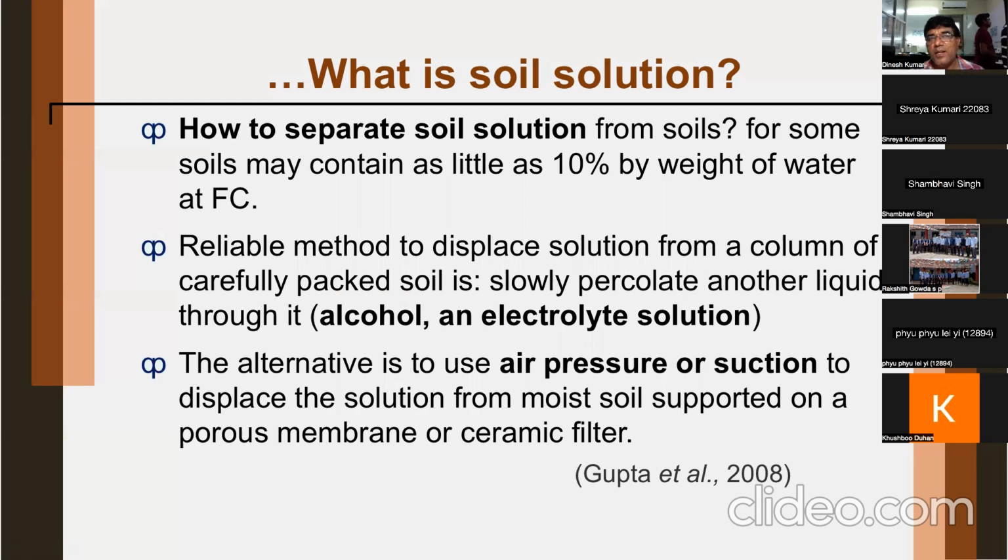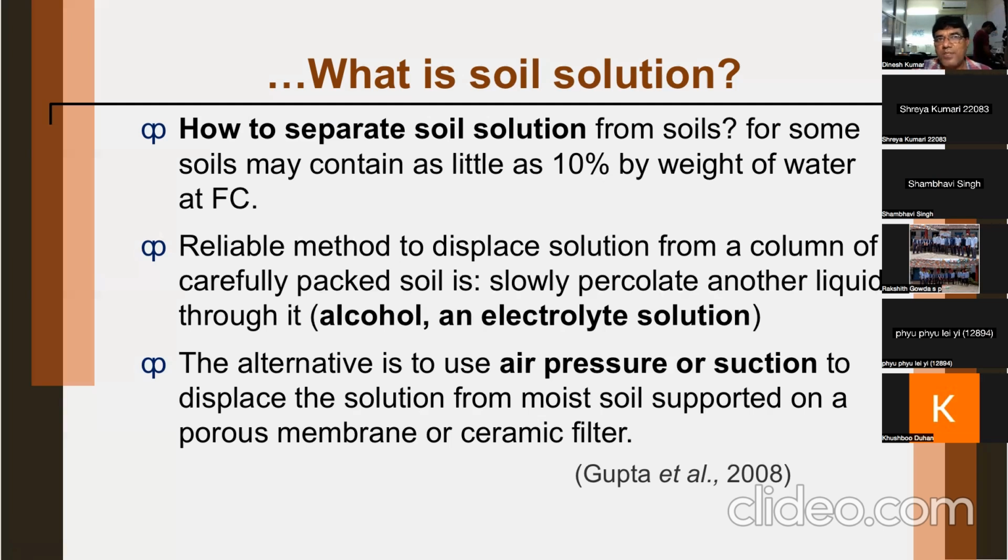The simplest one is that you can use some bigger sampling of the soil in columns. Soil columns can be taken or created, and in the lab, soil solution is separated. It is not possible to separate soil solution in the field. So how to separate soil solution from soils? Some soils may contain as little as 10% by weight of water at field capacity.